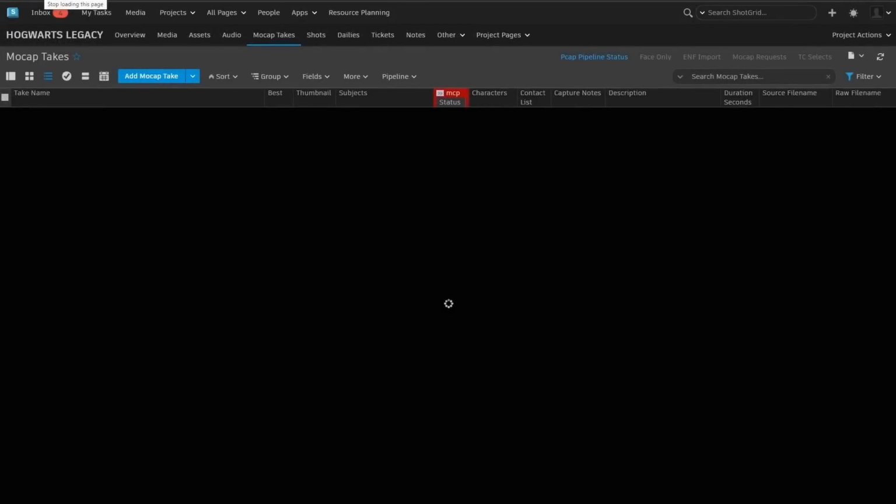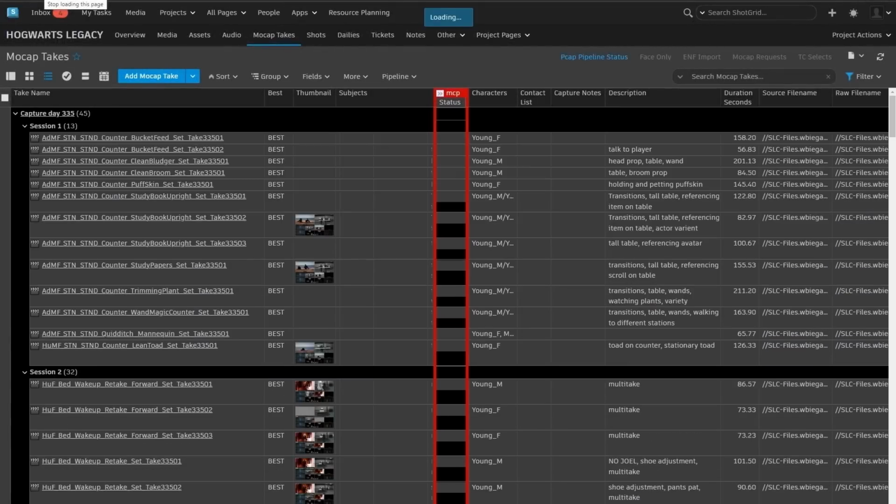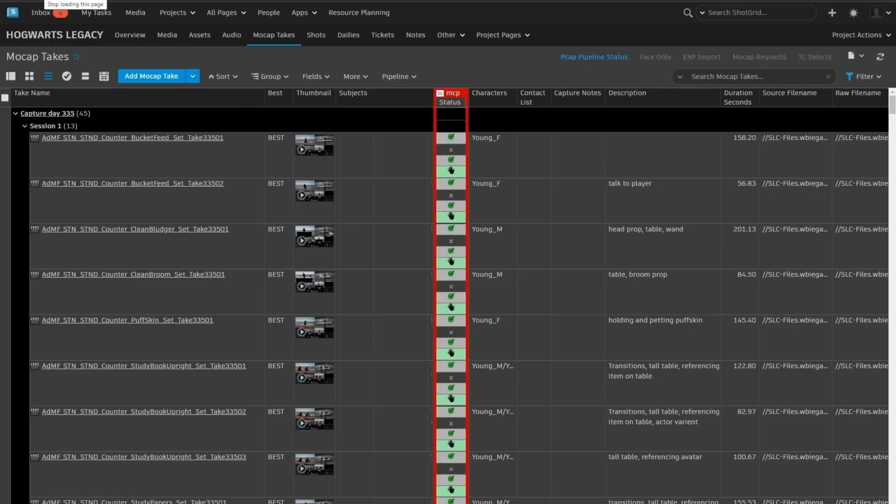So this is our custom landing page for reviewing and selecting data that we capture on our stage. And you can see we've got fields for each entry with applicable info on that shoot day, general shoot notes, characters present, actors present, props, etc.